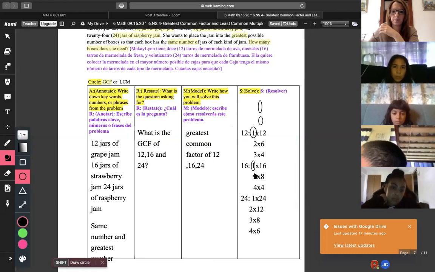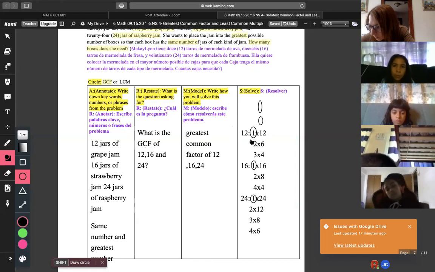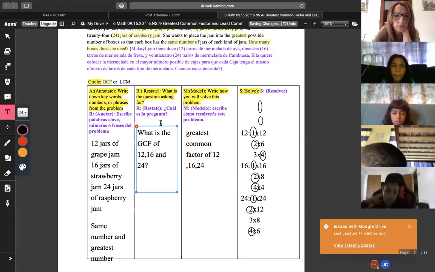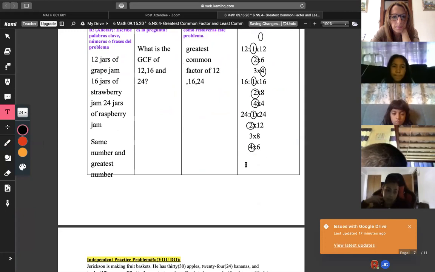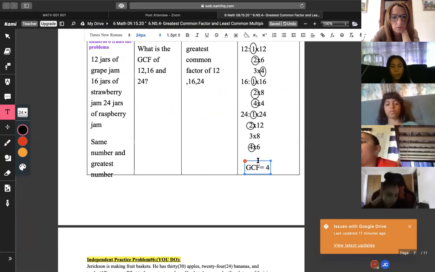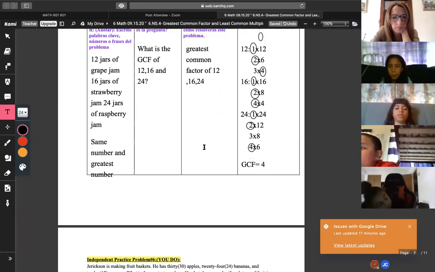1 is in common, right? And then we have to look for the GCF. So we got to look at the number that is actually all in common. 2 is in common, right? How about 3? No, 3 is not in common. 4 is in common, right? 4 right here, 4 right here, 4 right here. What about 6? No. So in this case, what is the greatest common factor? The GCF in this case is going to be 4. However, we are not done yet. GCF equals 4. We know that we need the greatest common factor in order to have the common number in between all of them and have the same number.